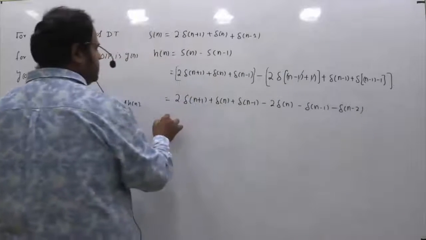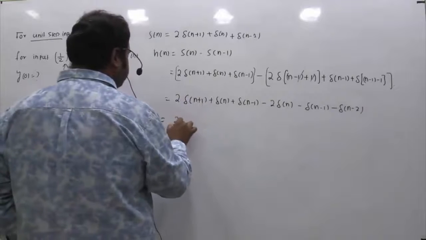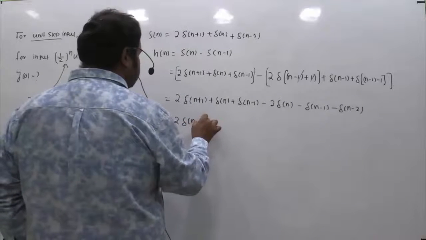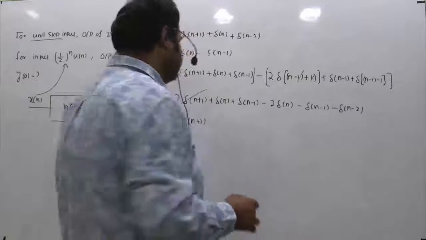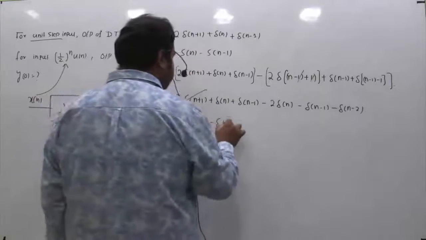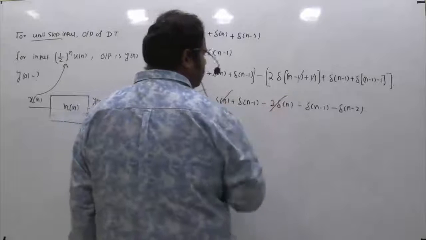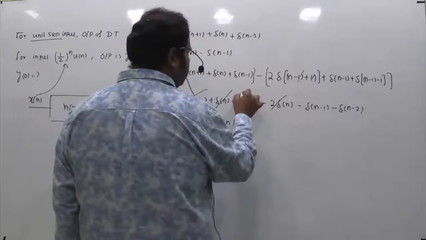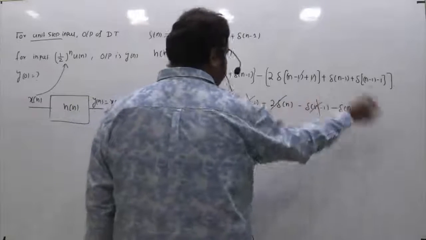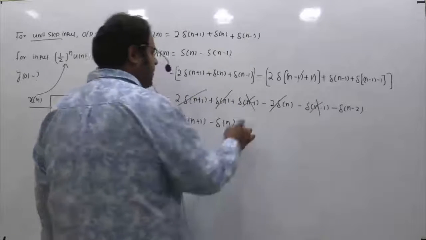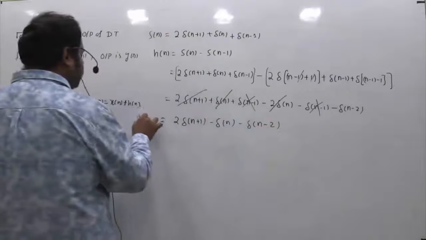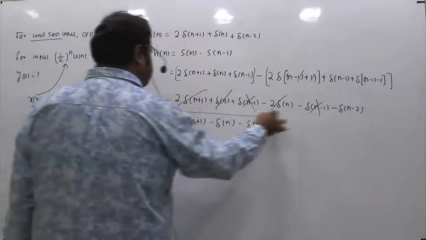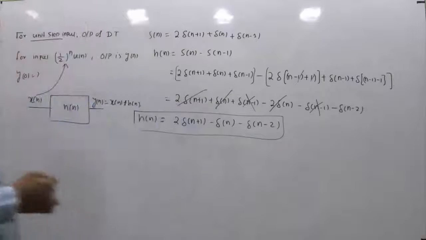Right? So we can further simplify this, which is 2 delta of n plus 1, so this term is over. Then delta n minus 2 delta n, so this is minus of delta n, so this and this are also over. Then this is plus and minus, so this and this are cancelled, and then finally I have this minus of delta of n minus 2. So what is it? This is your h of n.